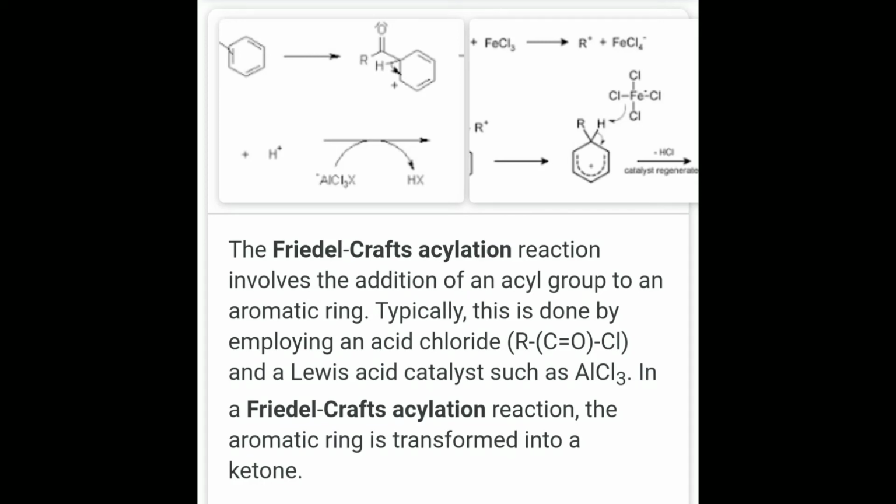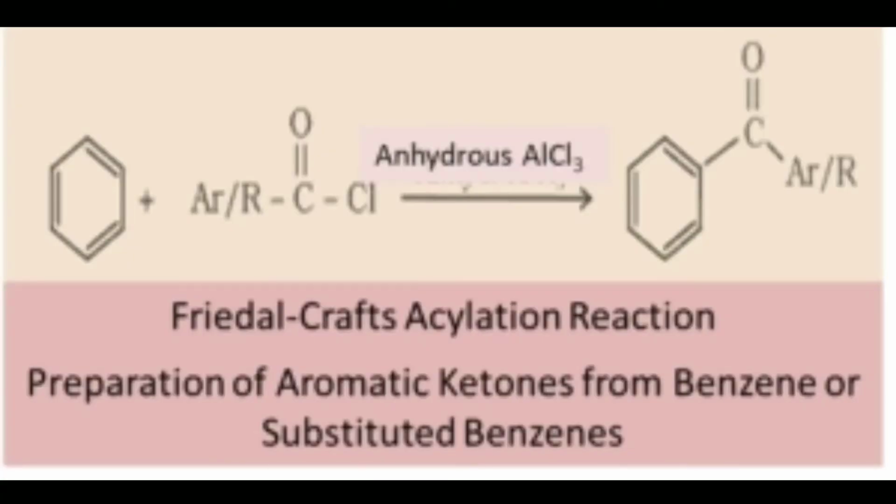In this reaction, we take an example: when benzene reacts with acetyl chloride it gives acetophenone.